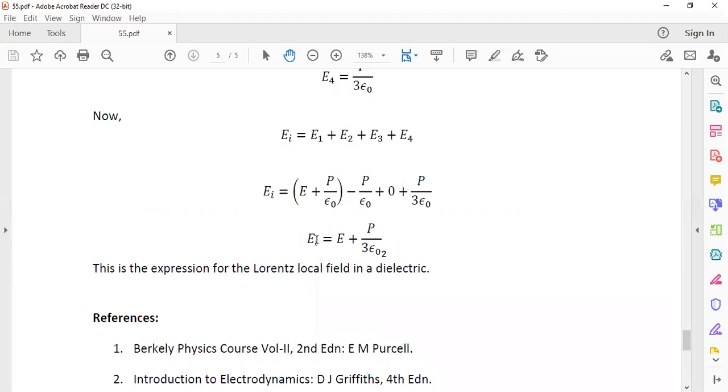This internal field is different from the macroscopic field E. The average field through the dielectric is E, but an individual dipole sees a different field, which is greater than this average field, because the internal field EI is equal to E plus something. Therefore, the actual field seen by a molecule or a dipole is different from the net or average field inside the dielectric. Thank you.